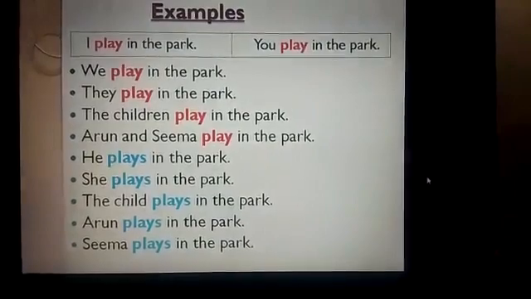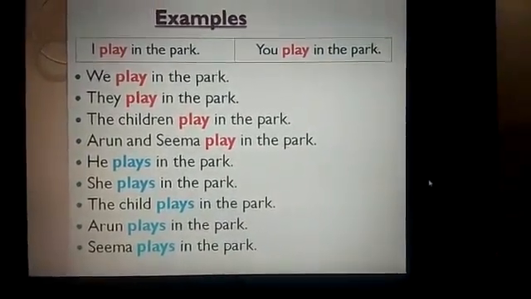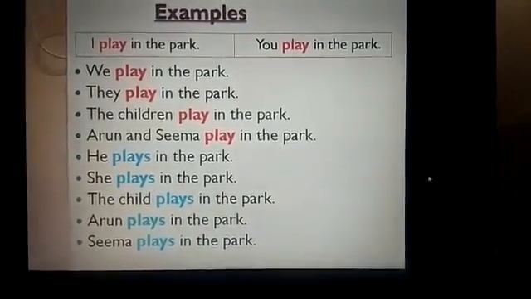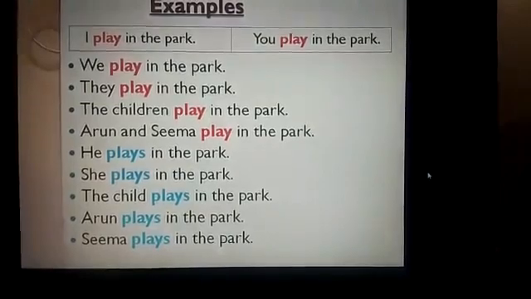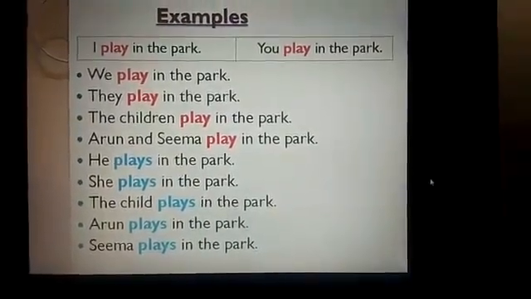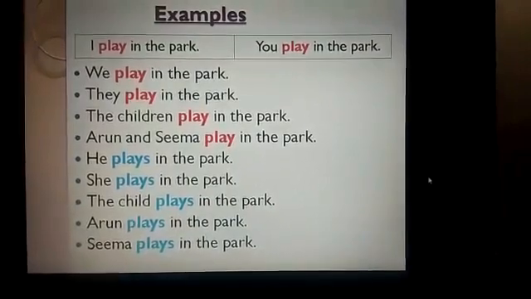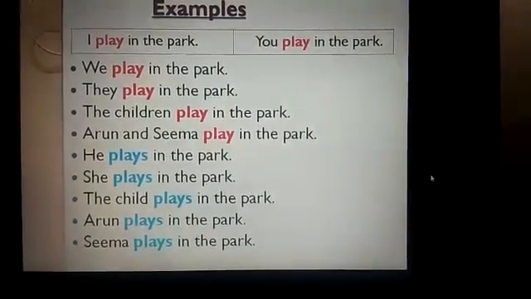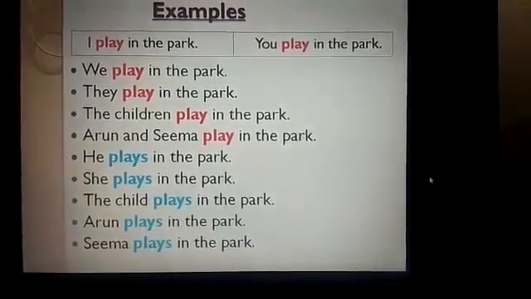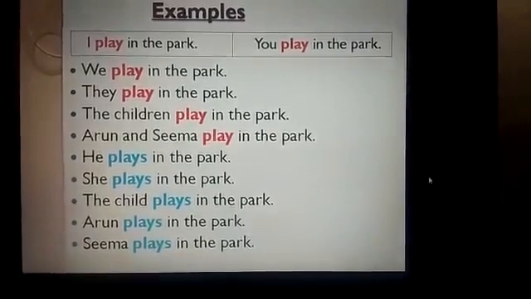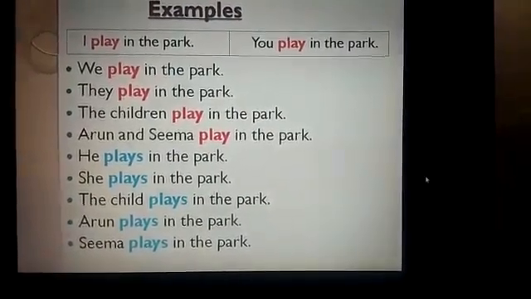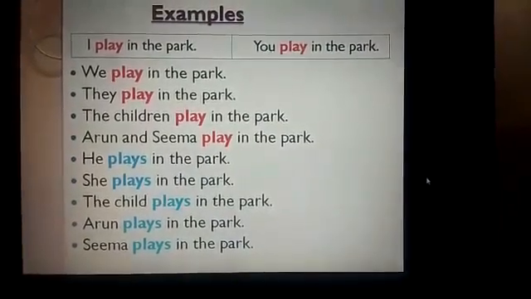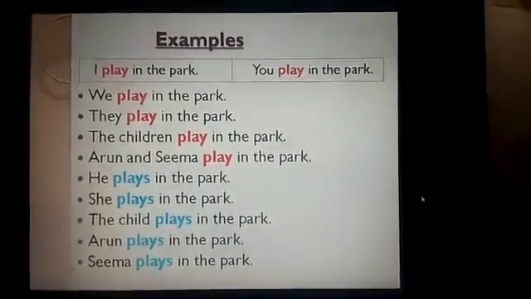But for the single person, he, she, the child, Arun, Seema, for these sentences, we have to use plays, S form of the verb. He plays in the park. She plays in the park. The child plays in the park. Arun plays in the park. Seema plays in the park. Here, Arun and Seema both are in different sentences. Arun as a single person and Seema as a single person. So, here we have used S form of verb. Okay, I hope you all have understood.